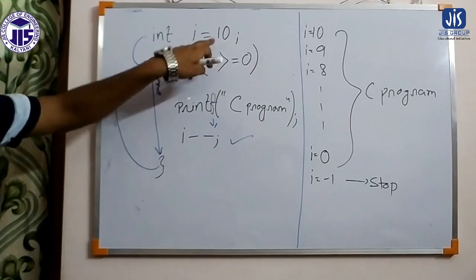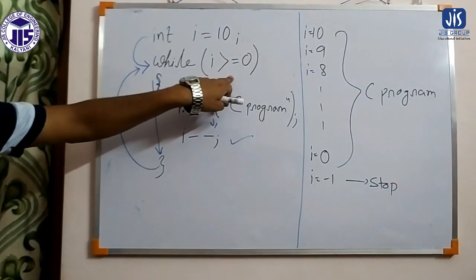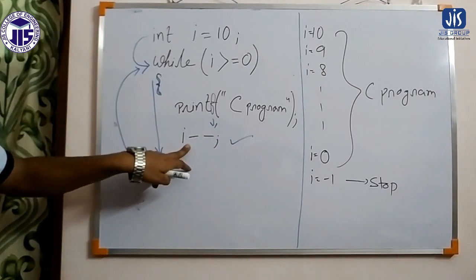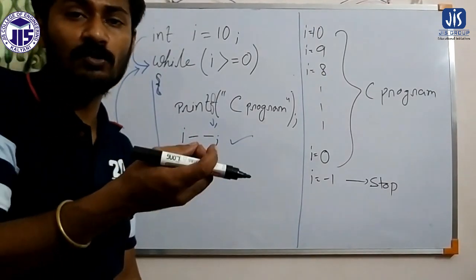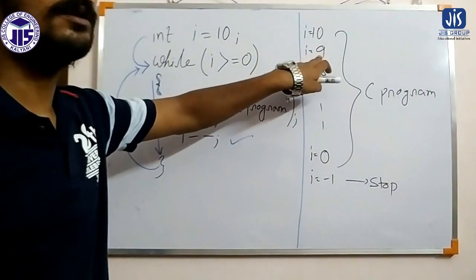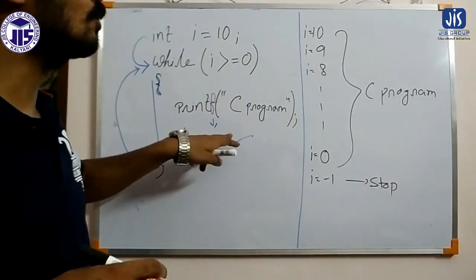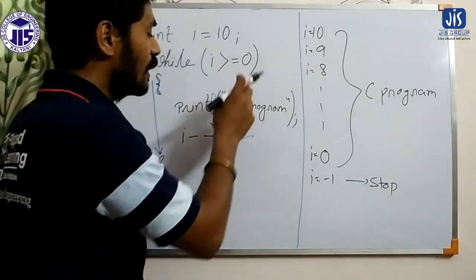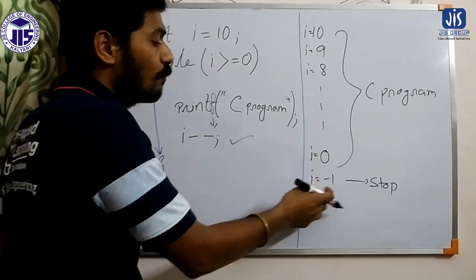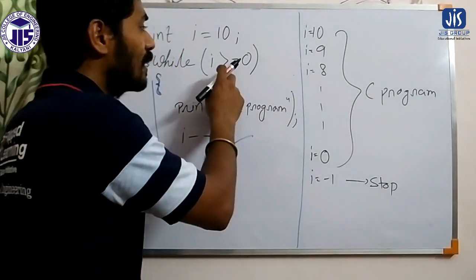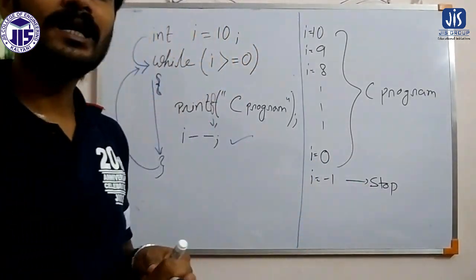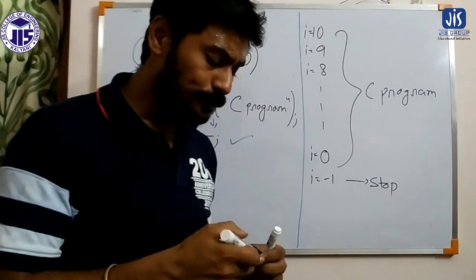When the value of I is 10, the condition holds, since 10 is greater than 0, so it will print the statement. Then the decrement decreases the value of I. Previously it was 10, now the updated value of I will be 9. For 9 it will execute again, for 8 again, and in that way, when the value of I is 0, it will execute. After that the value of I will be minus 1, the condition will be false, and it will stop. That is the way we can execute the while loop.